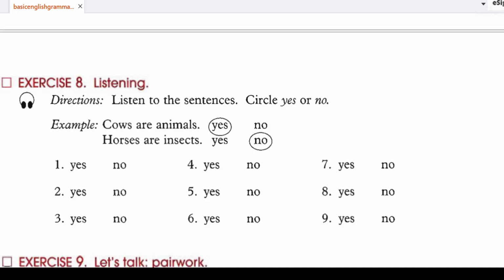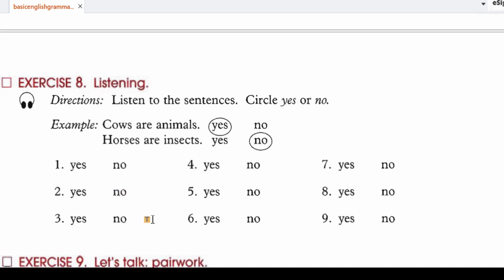Exercise 8, page 6. Listen to the sentences. Circle yes or no. Example. Cows are animals. Cows are animals? Yes. Yes. Horses are insects. No. No. 1. Butterflies are insects. 2. English is a country. 3.